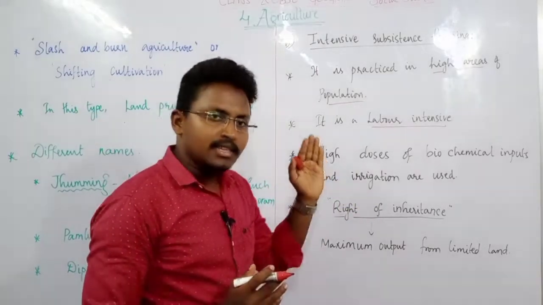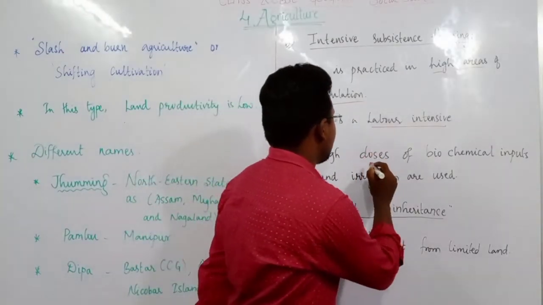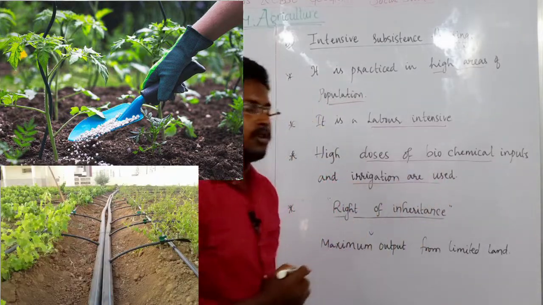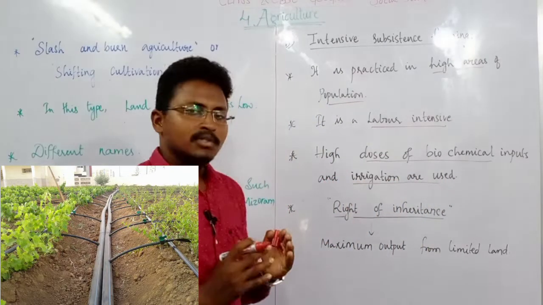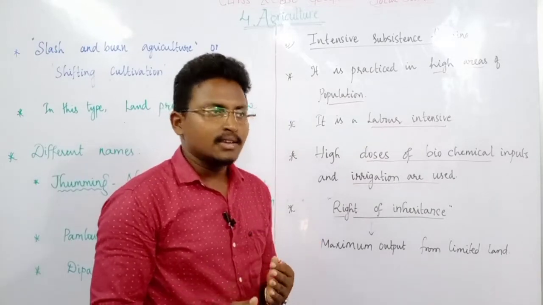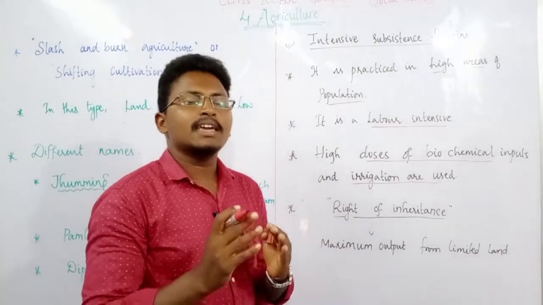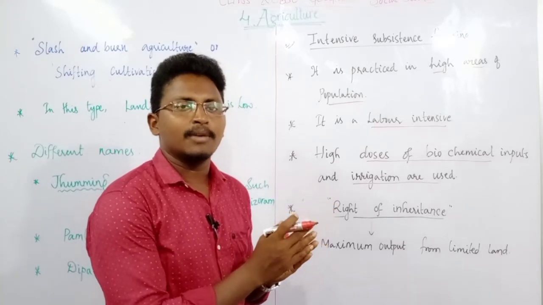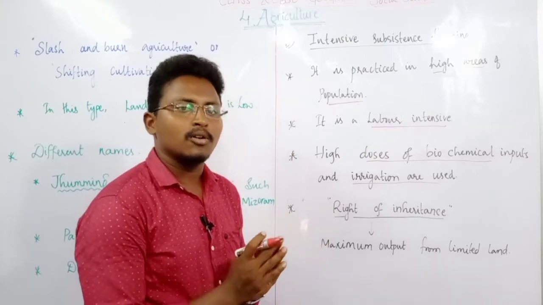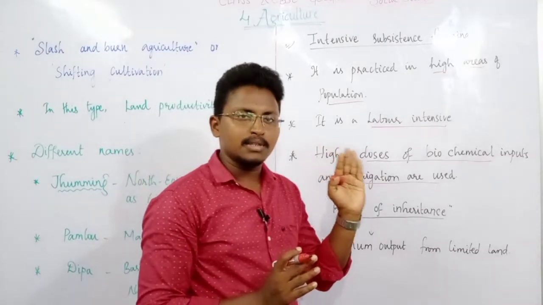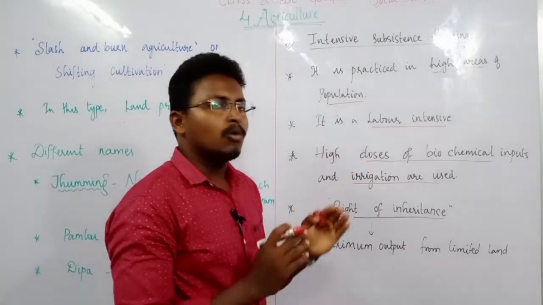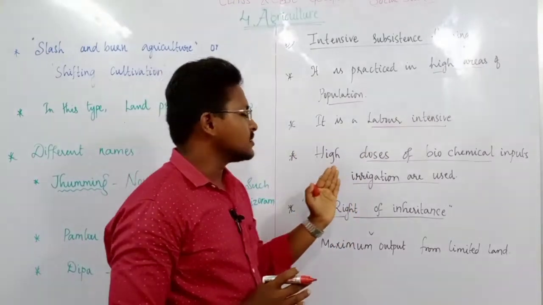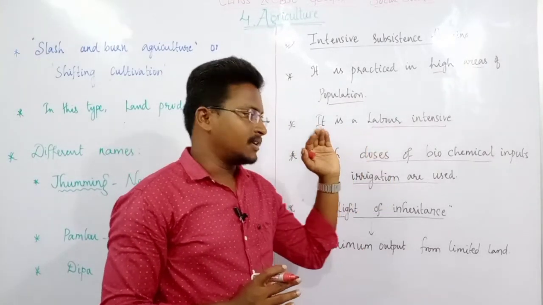Here, instead of traditional methods, people use high doses of biochemical inputs, and they also follow irrigation methods. That means they use chemical fertilizers and pesticides, and at the same time they also use irrigation techniques. Whereas in the previous primitive subsistence farming, we have seen all the traditional methods are followed. But here in intensive subsistence farming, we follow somewhat modern methods, using high doses of biochemicals, fertilizers, and also irrigation facilities.